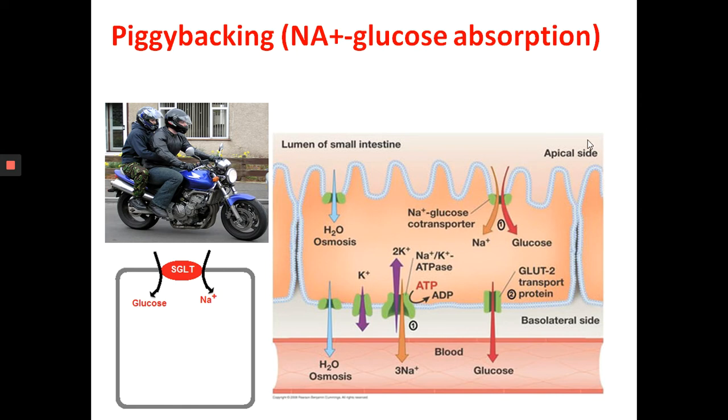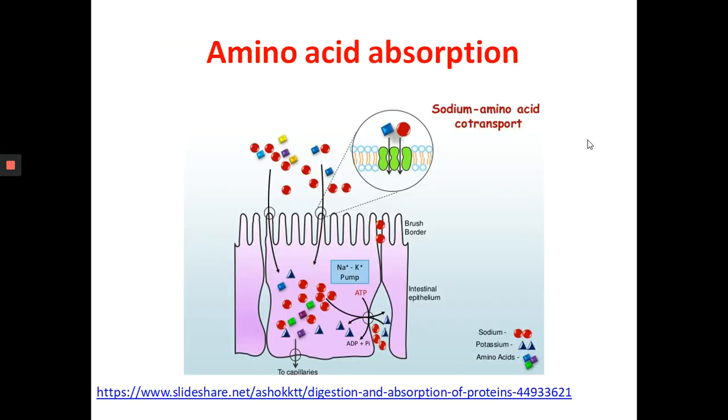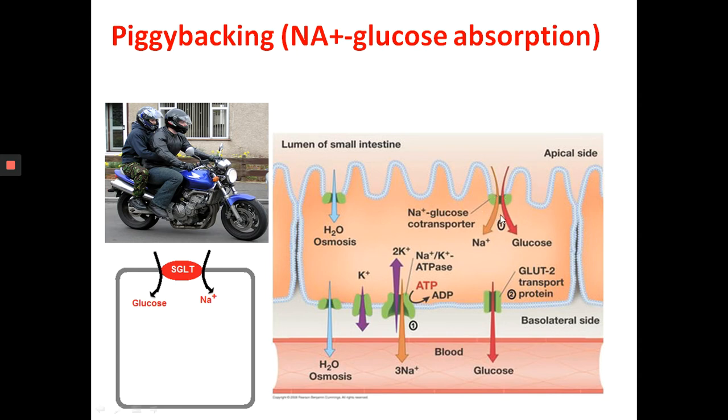So this transporter present on the wall is responsible for sodium-dependent sugar transport, which drives the transport of glucose and galactose against the concentration gradient.